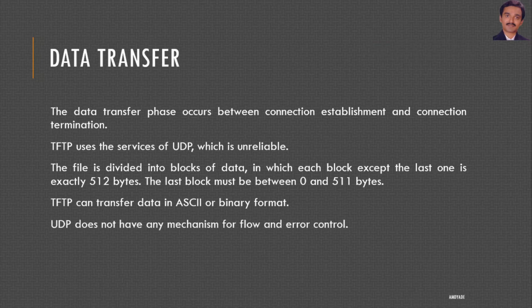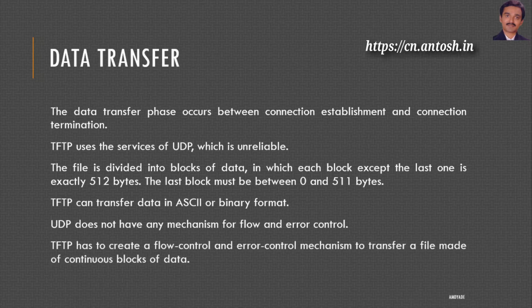TFTP uses UDP, which does not have any mechanism for flow control and error control. Hence, TFTP has to create a flow control and error control mechanism to transfer a file made of continuous blocks of data.